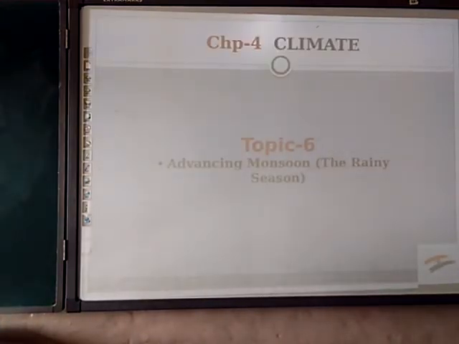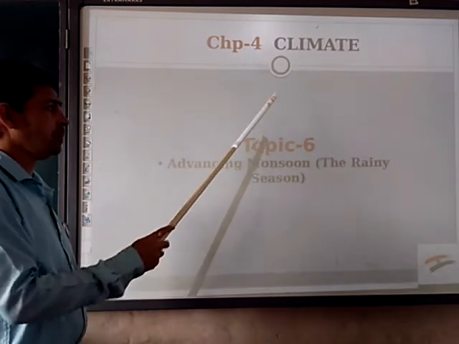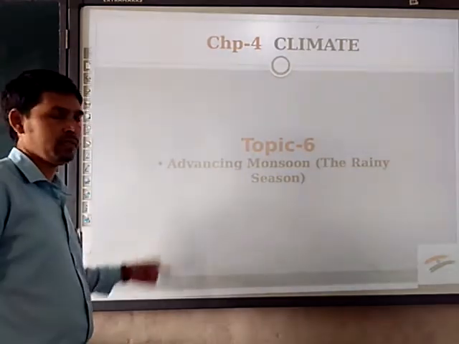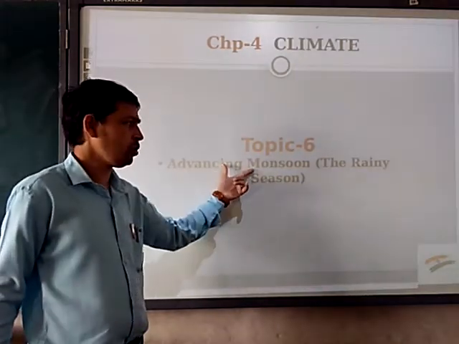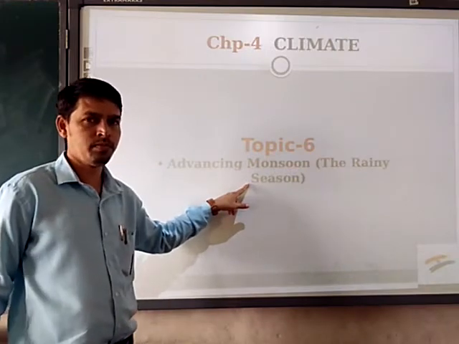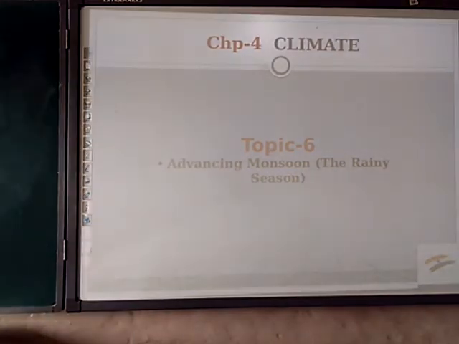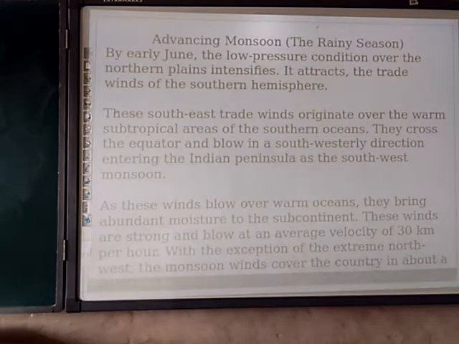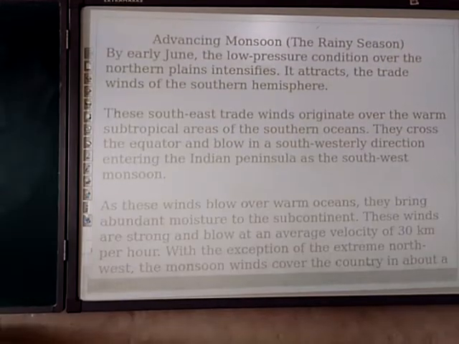We were on the topic to discuss chapter number 4, Climate, topic number 6 now: advancing monsoon, the rainy season. This point is very important here. First we are going to see about advancing monsoon, the rainy season. In this point we are going to see how the rainfall in India occurs.